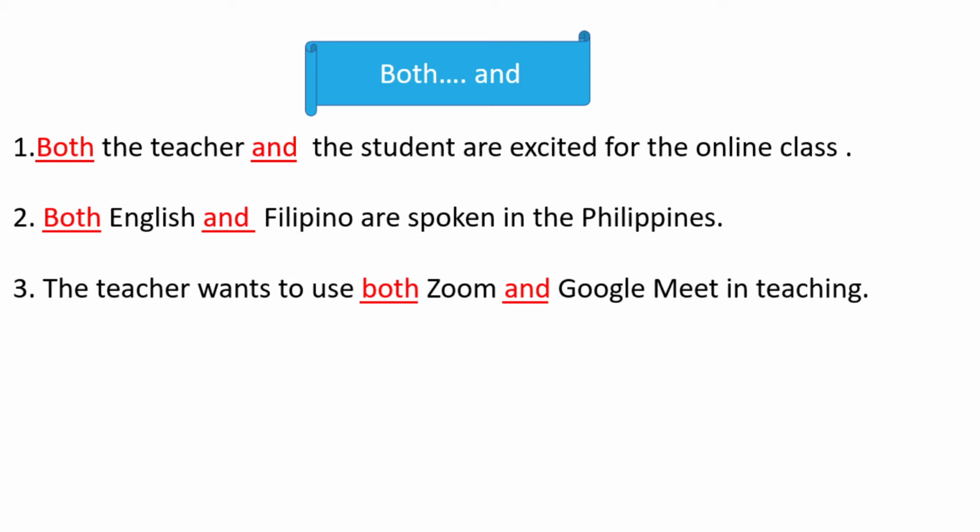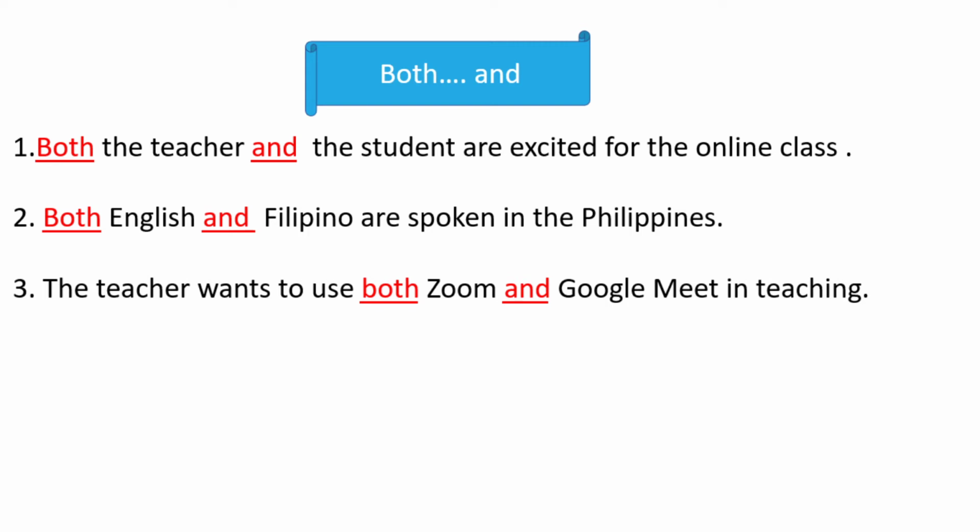Question, is it really true? Number two, both English and Filipino are spoken in the Philippines, although we have other languages and other dialects. So I would just like to emphasize that both these two languages are spoken in our country. Number three, this is the only one with the third example because I wanted to show that you will not only use it in the first two ways, you can also use it this way.